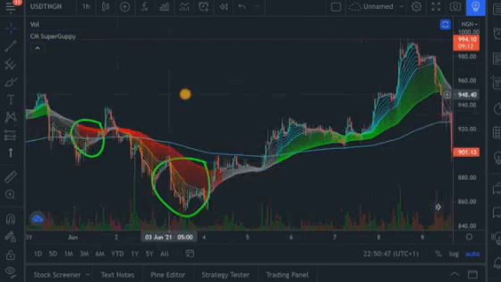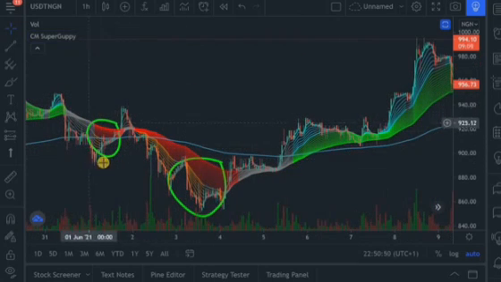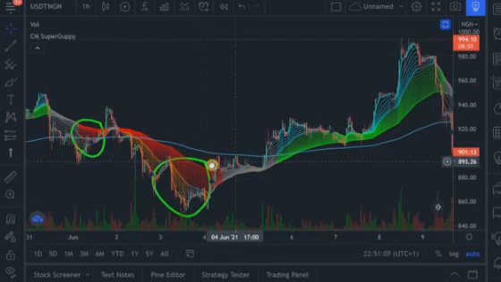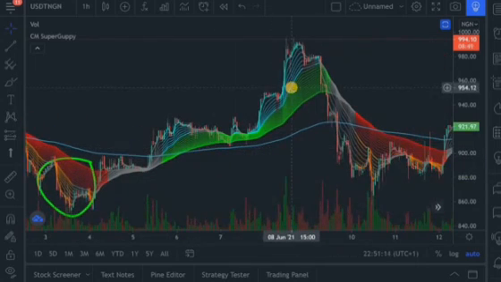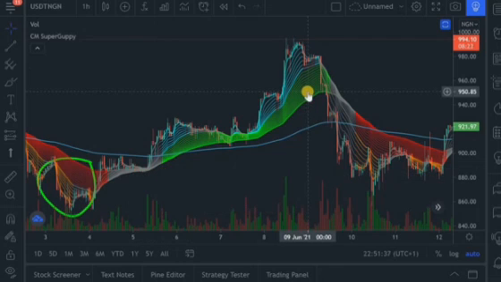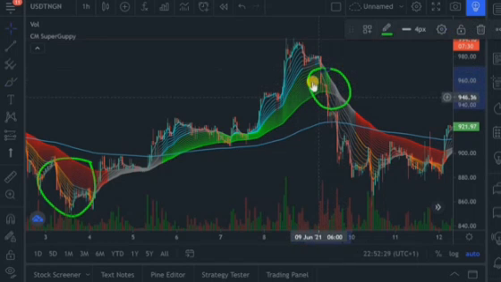Now let's continue. I said that if you buy every single time it flashes this red signal, at this point right here was the first time. Now the second point was around this region at the 3rd of June. You will be able to sell it at a higher region when it flashes green. The trick is that you won't sell it at the beginning of this signal. You will sell it at the end of the signal where the color is about to change from a green to a gray. Once you do that, it means that you are selling at the end of the trend, and when you are selling at the end of an uptrend, that means you are going to be making profits. Now this is exactly where you are going to sell.